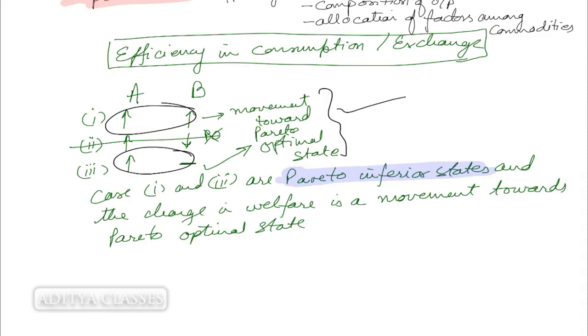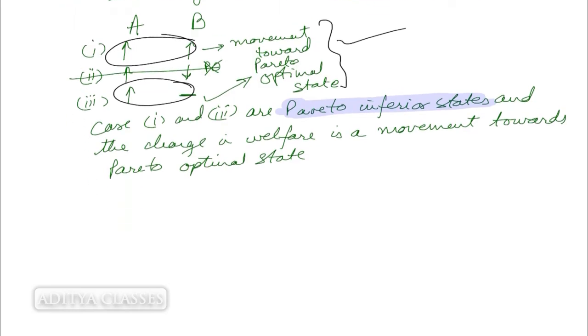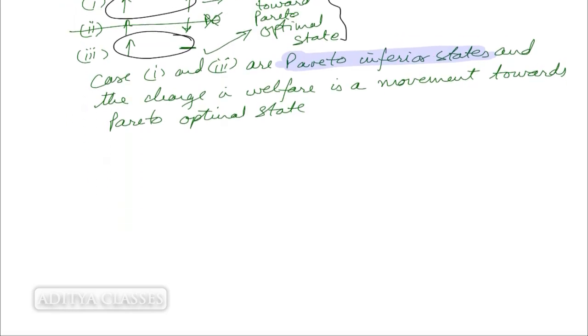So 1 and 3 are movements towards Pareto optimal state, while second is not a movement towards Pareto optimal state, because in increasing welfare of A, we are actually decreasing the welfare of B. Fine. Now, let us see or understand this concept with help of Edgeworth box diagram.